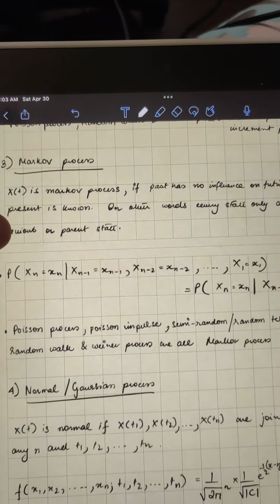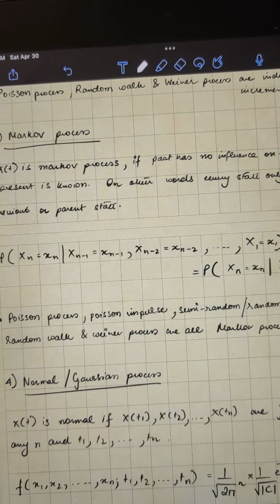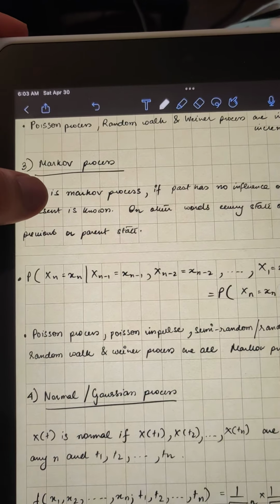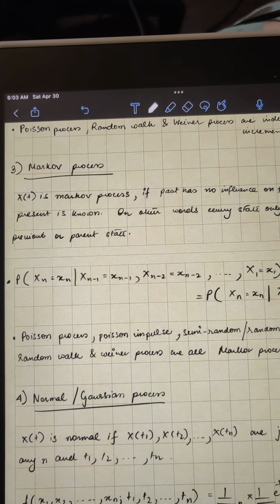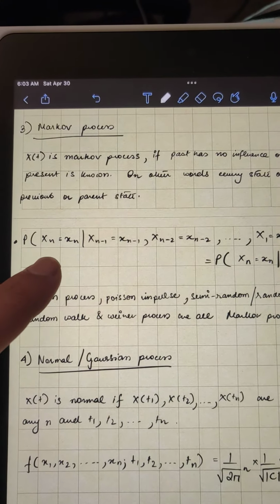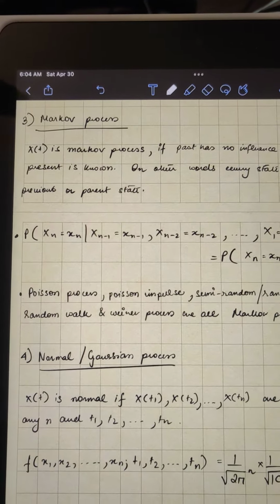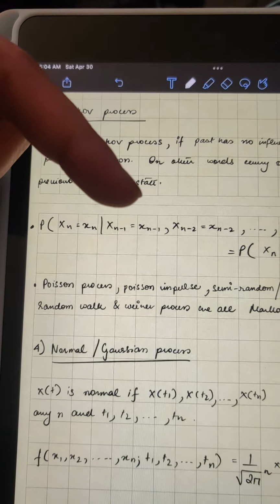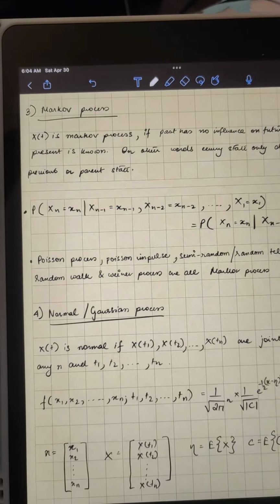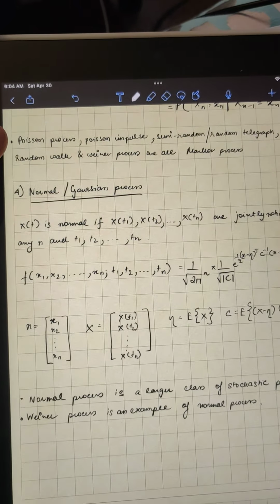So Markov process is pretty interesting and we encounter it a lot. In a Markov process, the past has no influence on the future given the present. In other words, every state depends on the previous or parent state and doesn't depend on the states prior to that. So as you can see, the probability of x_n given x_{n-1}, x_{n-2}, ..., x_1 depends only on the parent state, x_{n-1}. So that's what I've written. Examples are Poisson process, Poisson impulse, semi-random telegraph, random walk, Wiener process, etc.